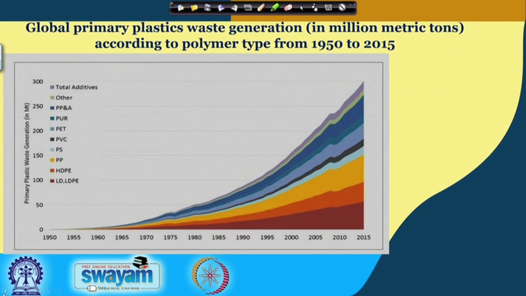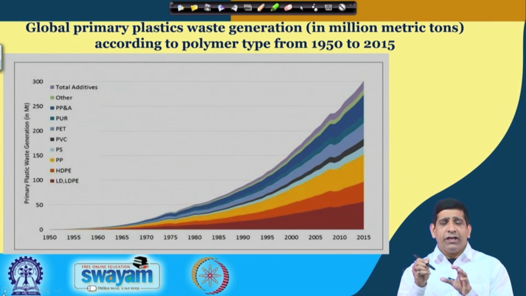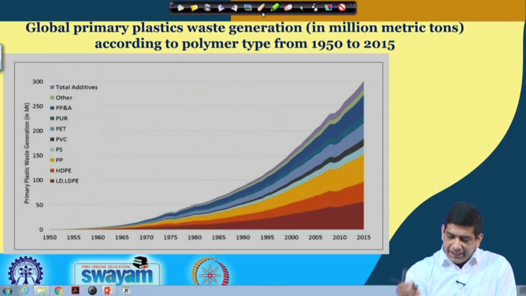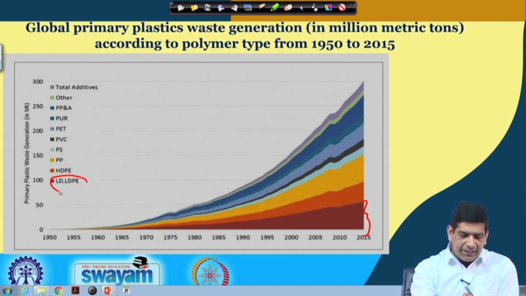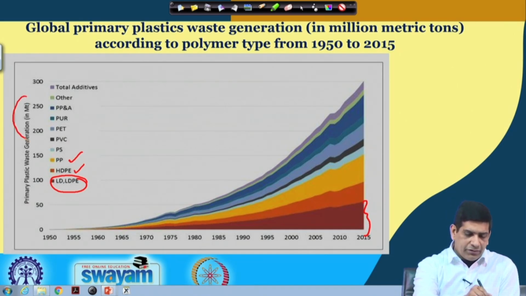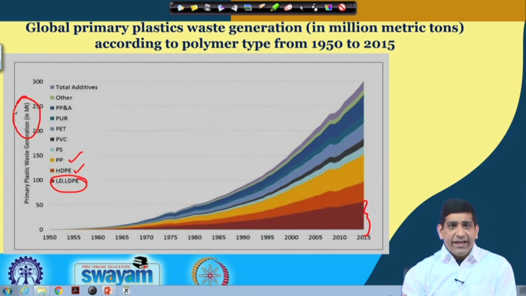Remember the numbers 1 to 7, which show up as recycling numbers on different plastic products that we use. If you look at the different types of plastic, the top sources are LDPE, then HDPE, then polypropylene, and these are per metric ton. A metric ton is weight.